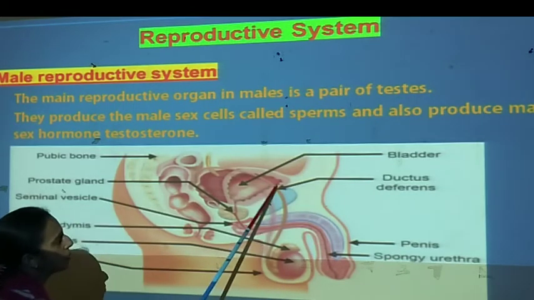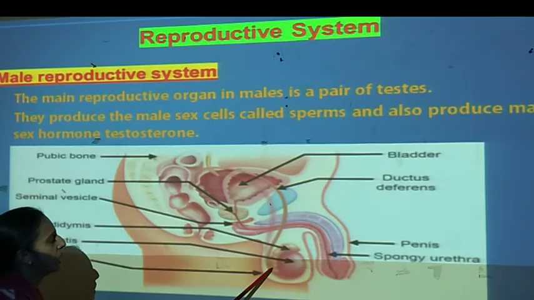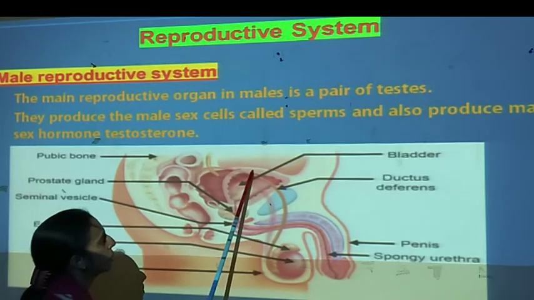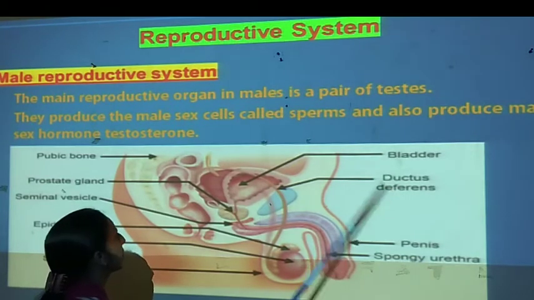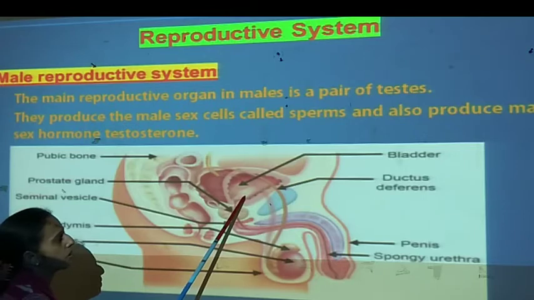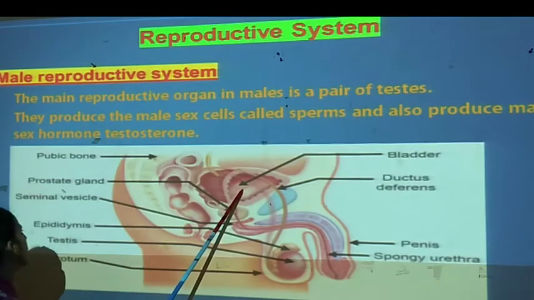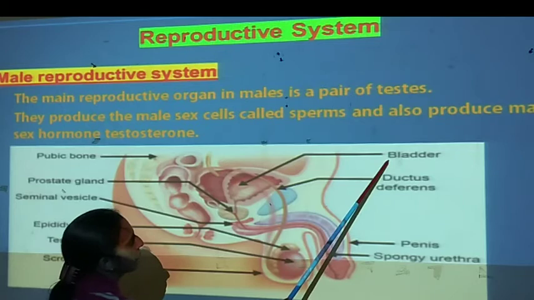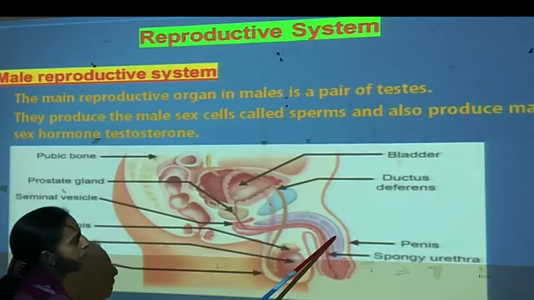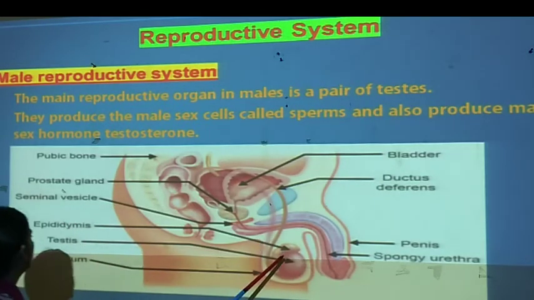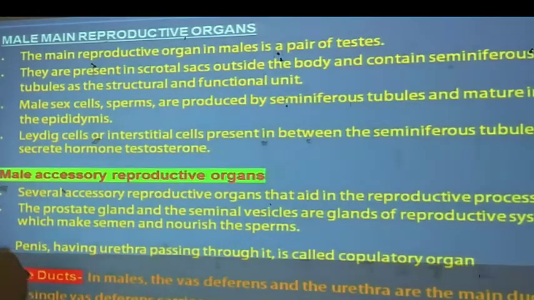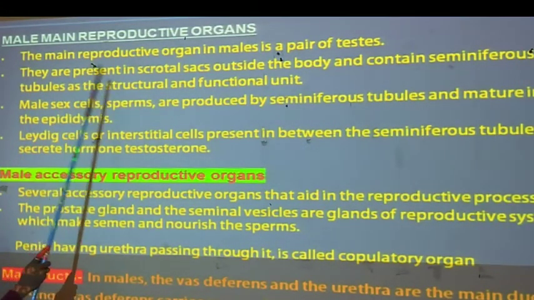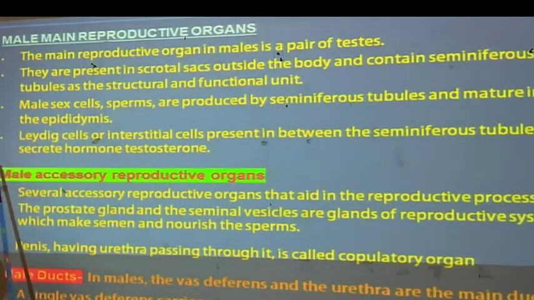Now the part which is connected with the epididymis and testis is called the ductus or vas deferens, and above that vas deferens there is a bladder. These main points are bladder, then vas deferens, penis and spongy urethra. Here is the pair of testes, and around that testis there is the seminal vesicle.